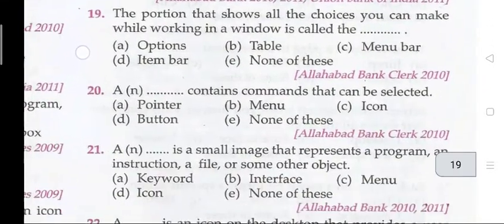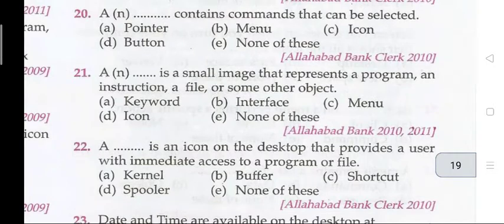Question 20. A dash contains commands that can be selected. B, menu. Question number 21. A dash is a small image that represents a program and instructions, a file or some other object. D, that is your icon. Question 22. A dash is an icon on the desktop that provides a user with immediate access to a program or file. The right answer is C, shortcut.